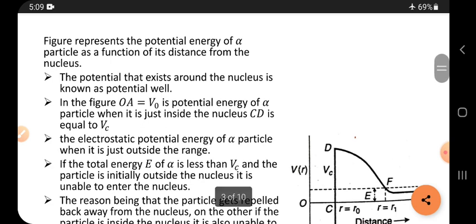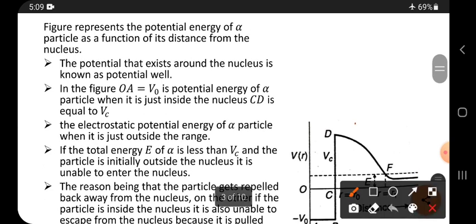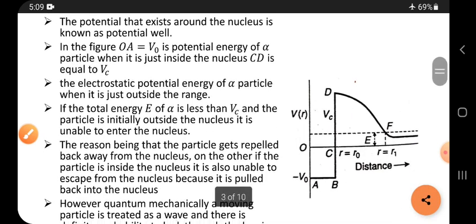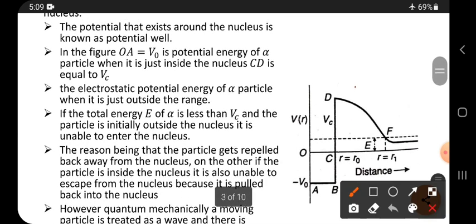From the figure, the figure represents the potential energy of the alpha particle as a function of its distance from the nucleus. The diagram given at the side indicates the potential energy, and the potential energy is a function of distance.